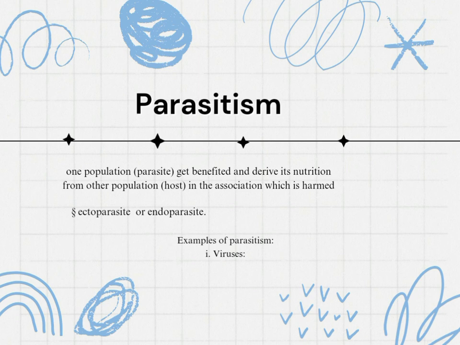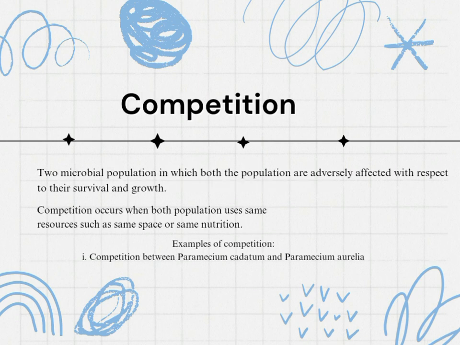Competition is completely a negative relationship between two different populations. They fight for their food and habitat. An example of competition is the relationship between Paramecium caudatum and Paramecium aurelia, which are protozoa. They feed on a bacterial population. Only Paramecium aurelia will grow at a better rate due to the competition.